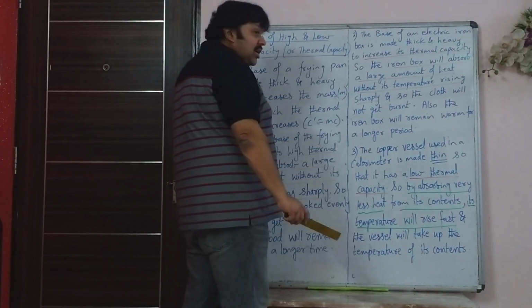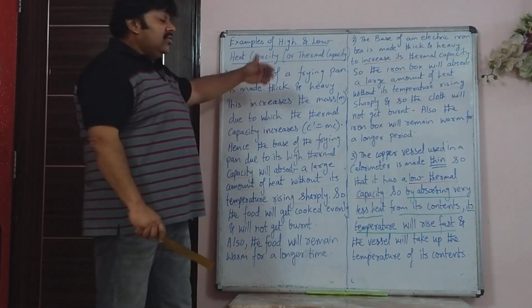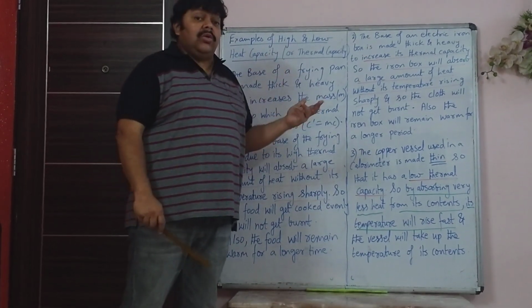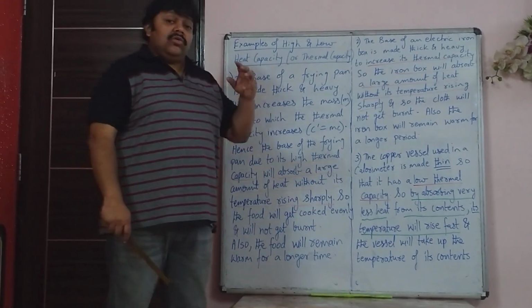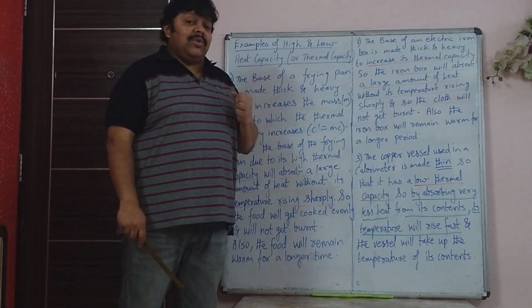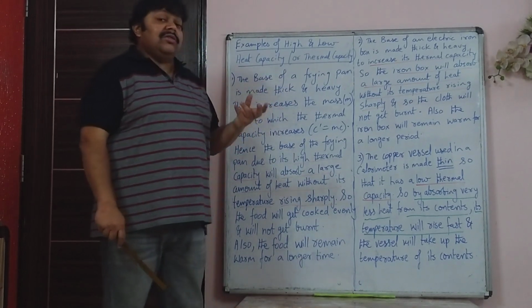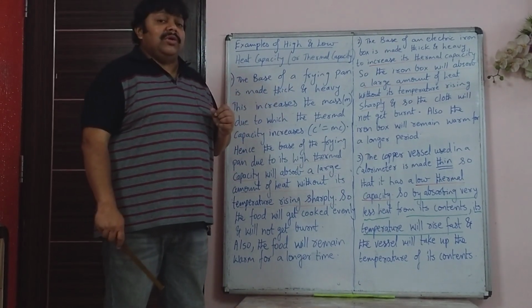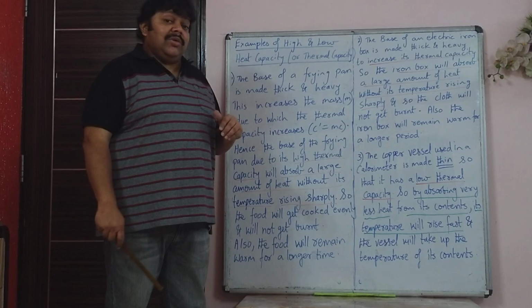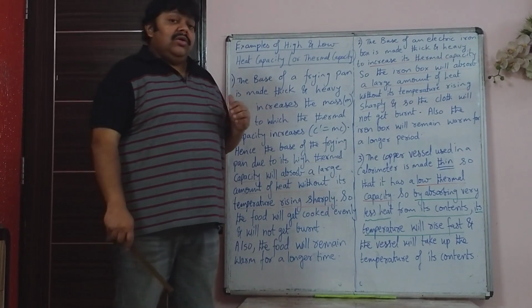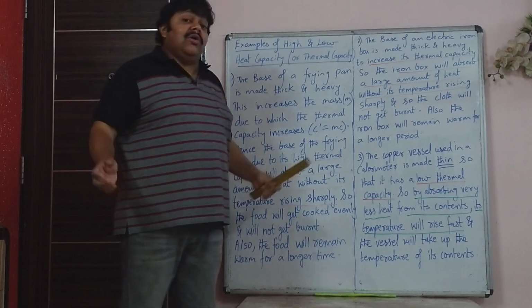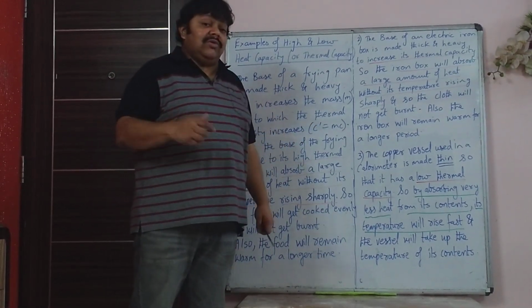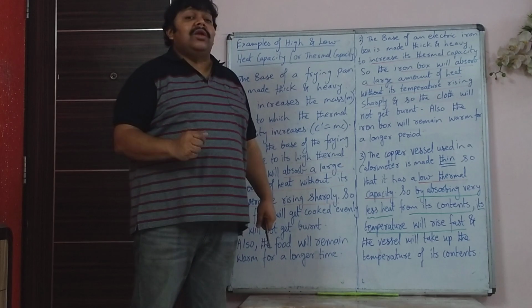A third one. Till now these two give reasons were about why the mass was more. Now sometimes the mass has to be kept very low, so that the object has a very low thermal capacity. If the thermal capacity is very low, then what happens? In that case, it will absorb the heat very fast and its temperature will rise very fast.